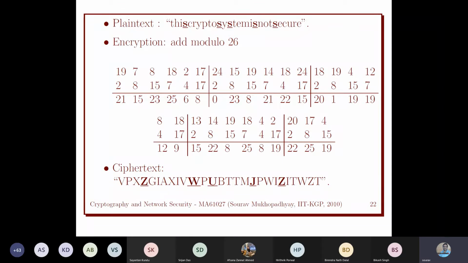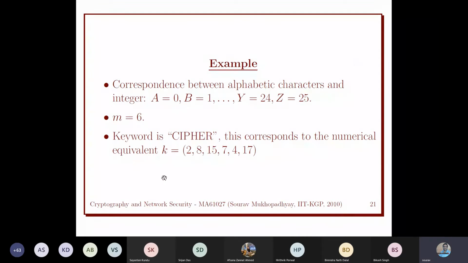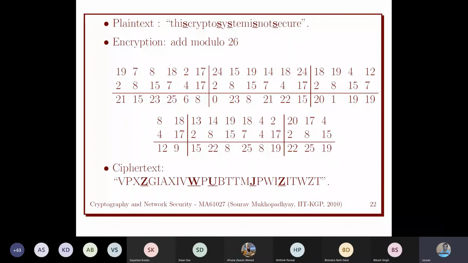The only thing the adversary doesn't have is the key. The adversary knows the encryption mechanism, knows what m is, and knows they have used the Vigenere cipher.